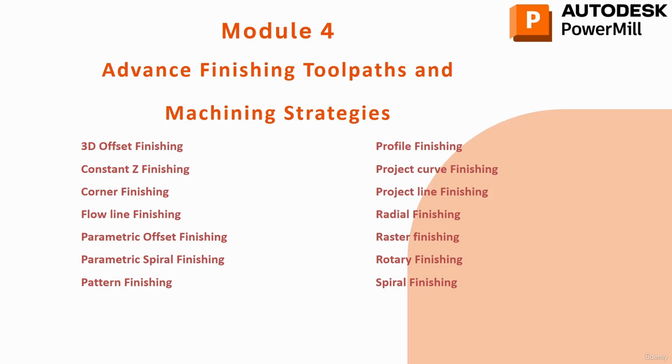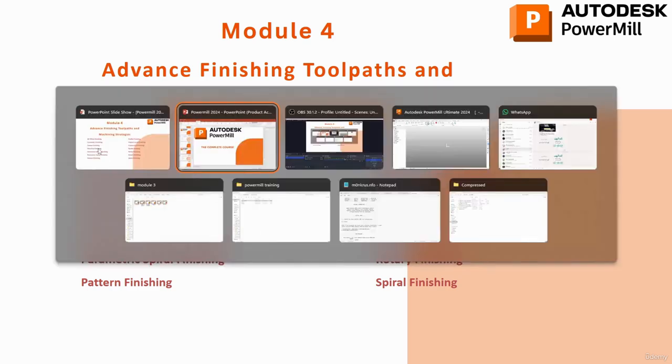So we'll discuss all these toolpaths one by one, starting from the first one, which is the 3D offset finishing. So let's get started.